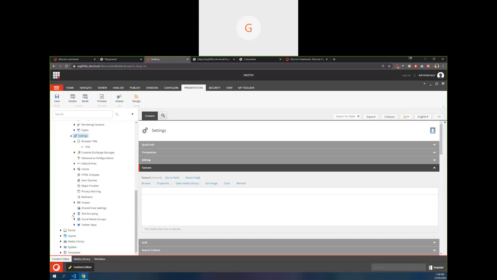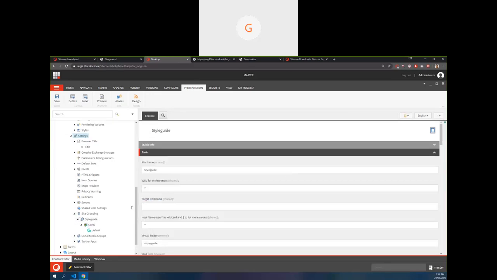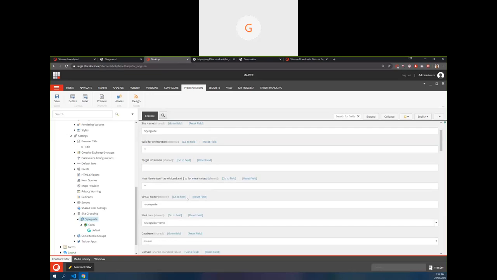And main site settings, the actual site. Yeah, if you go to style guide, this is where your site item resides. So whatever we used to do in the configuration, we can do it here, like style guide and site name. We can bind target host name, which is like outgoing links, and host name, which is kind of incoming links, and virtual folder, start item.